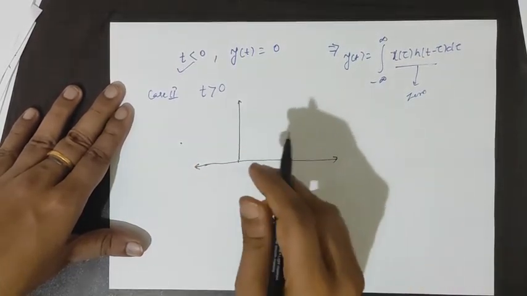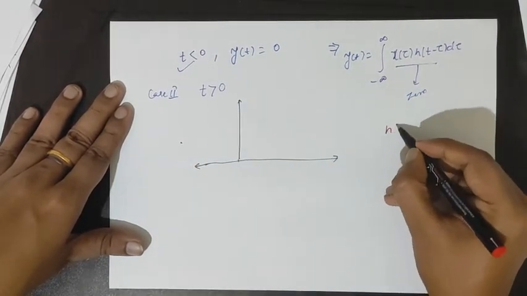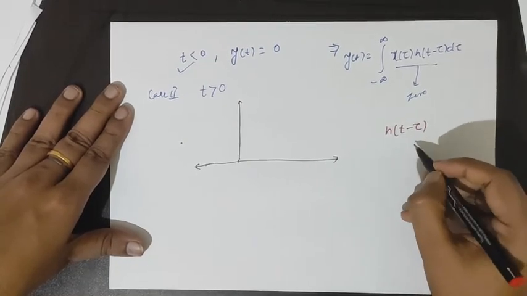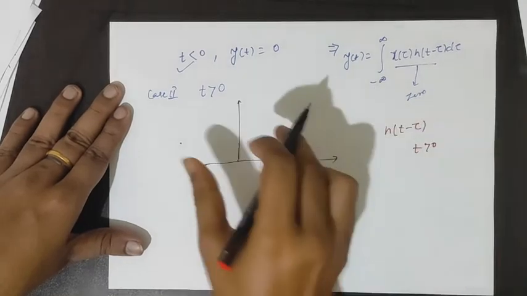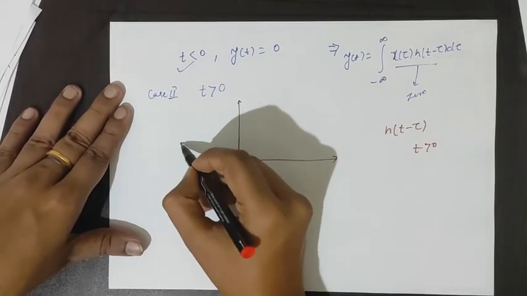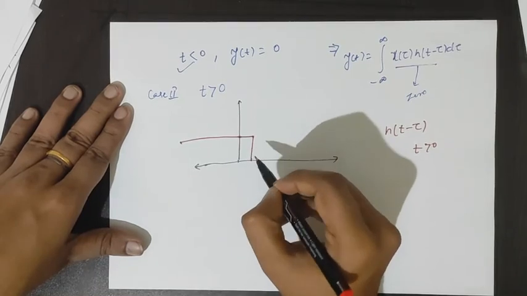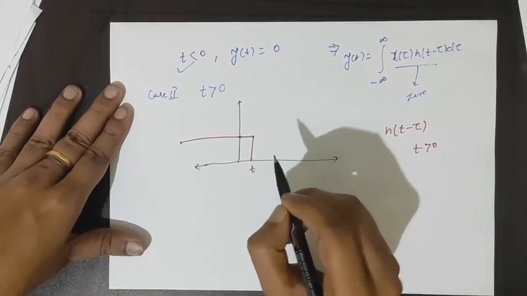Since for the h(t-τ) case, for t greater than 0, the shift will be rightward, let's shift it a bit rightward by some amount t.